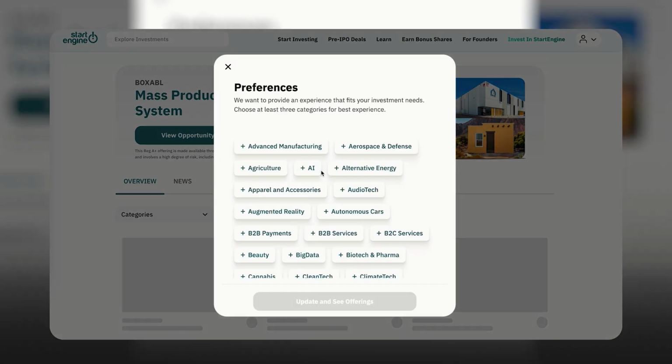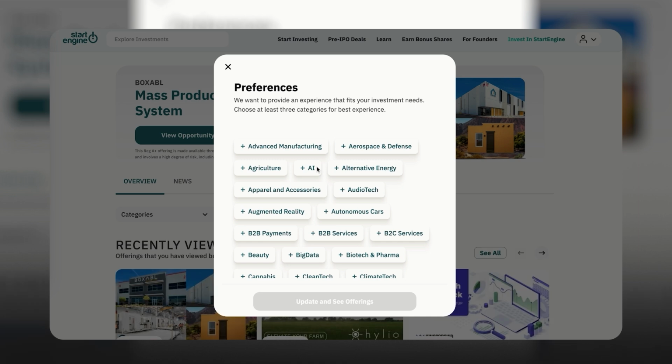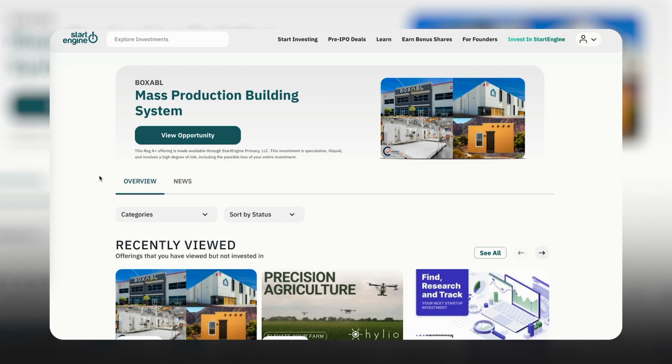If you want to, you can also add different preferences. So for example, I love AI technology, and I love marketing and sales, so I'm probably going to look at some companies related to that. And you can customize your preferences.